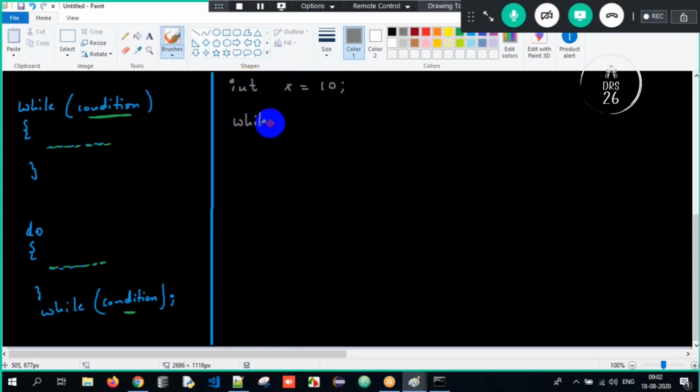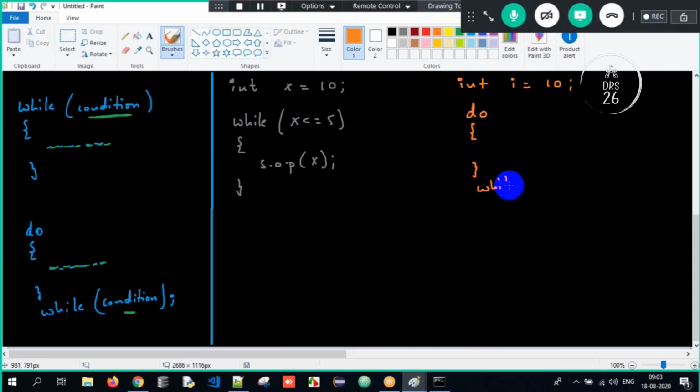While x is less than or equal to 5, you have to print x using SOP. Similarly, I'll do it for the do while loop. Int i equals 10. Do, open curly braces, close, while i is less than or equal to 5, and I'm just printing the i value.